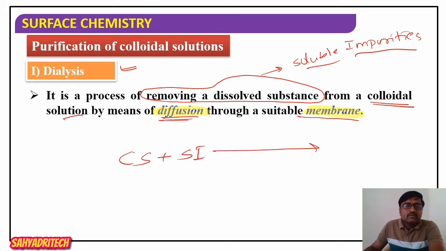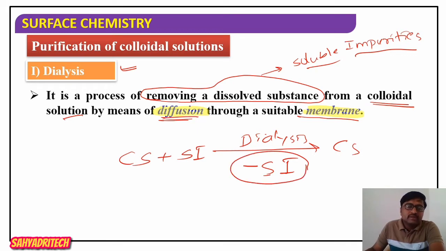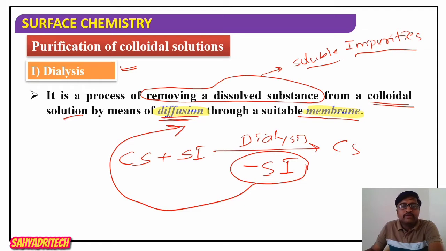With the help of dialysis, we are removing the soluble impurities. How are these soluble impurities removed? They are removed by means of diffusion through a suitable membrane.